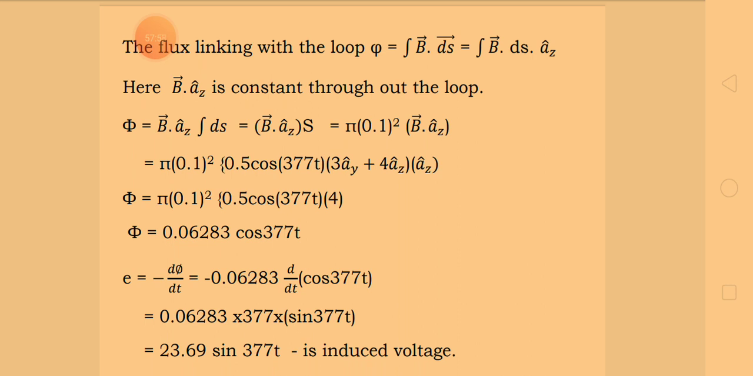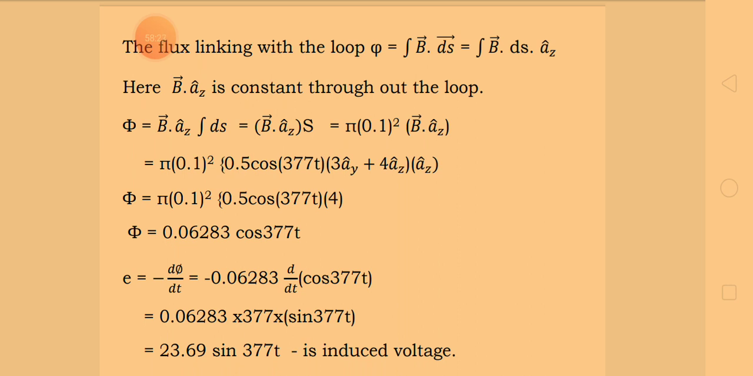Whereas az cap dot az cap, the dot product of the same unit vector, yields 1, therefore 1 into 4 will be multiplied to the equation. Therefore phi is equal to, if you simplify, 0.0628 cos of 377t. Once you get the flux linked to the loop,